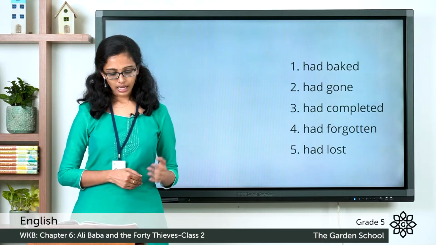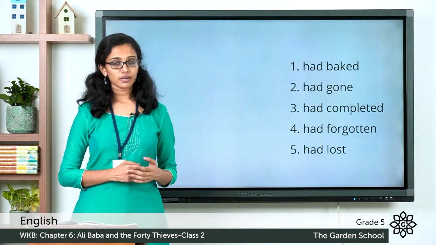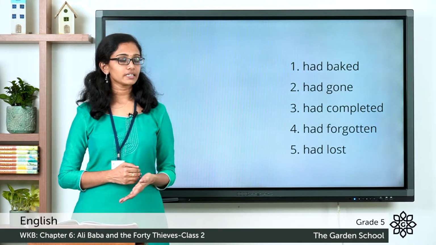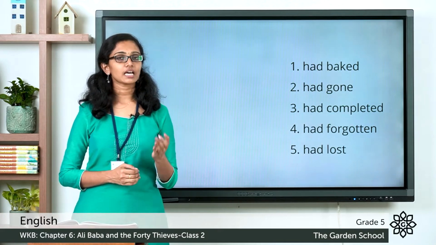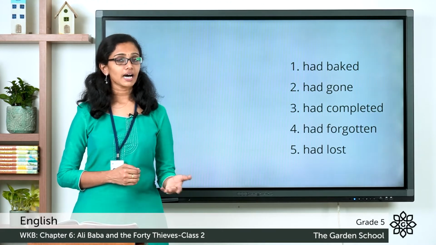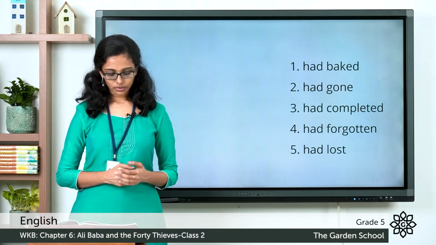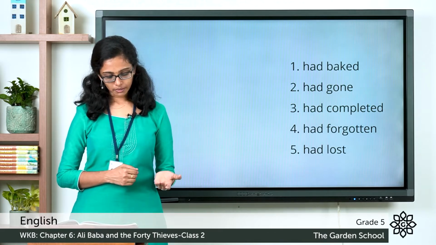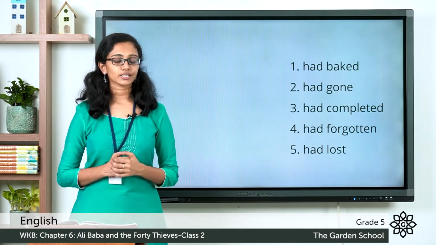Now the fifth one, I thought I had lost my pen but my friend found it in the library. So what is the verb given here? It is lose, and the past participle form of lose is lost, and hence the past perfect tense is had lost. So hence the sentence, I thought I had lost my pen, but my friend found it in the library. So I hope this exercise is clear to you.